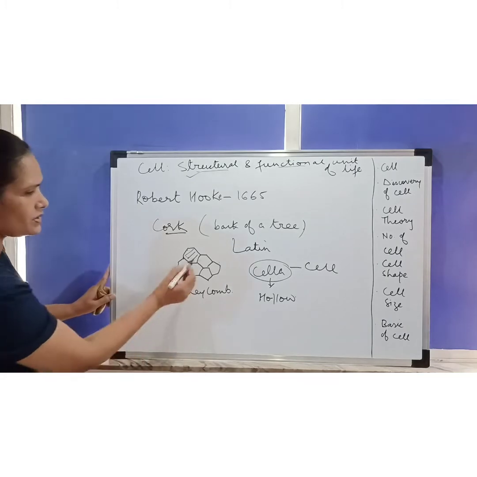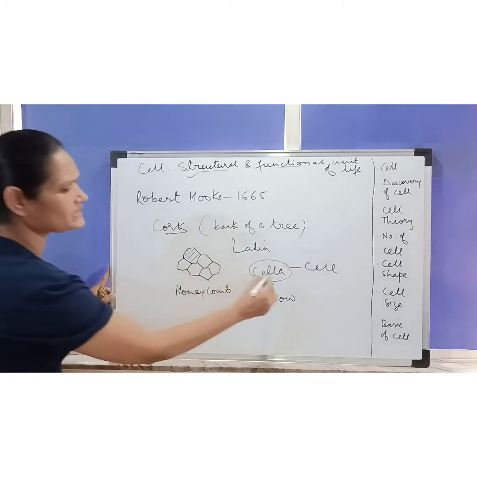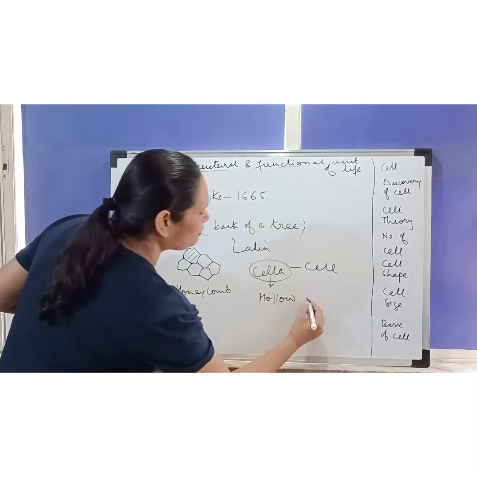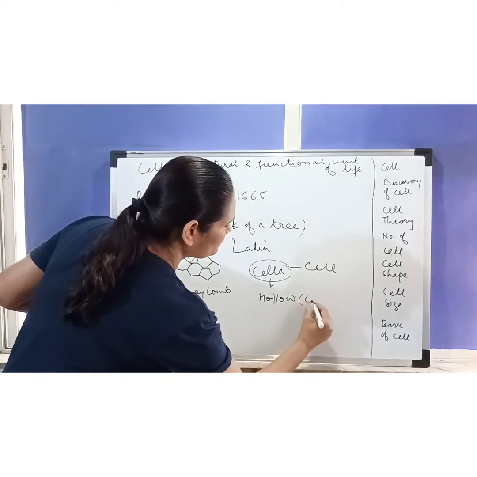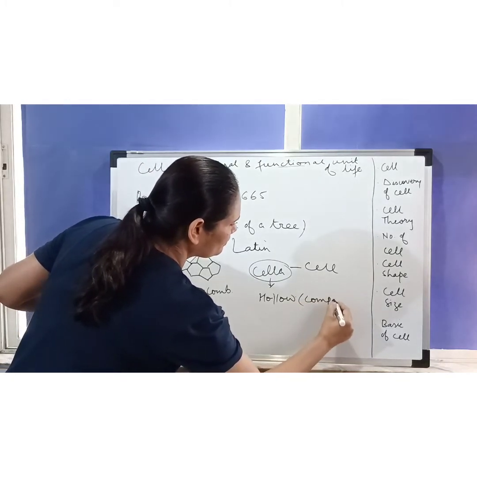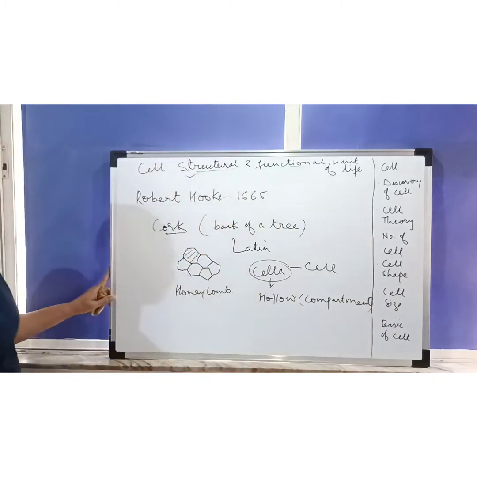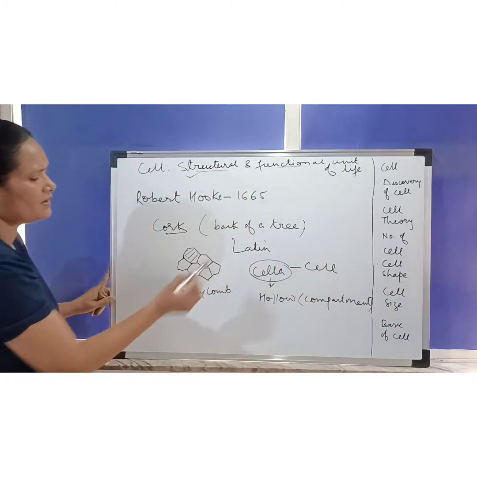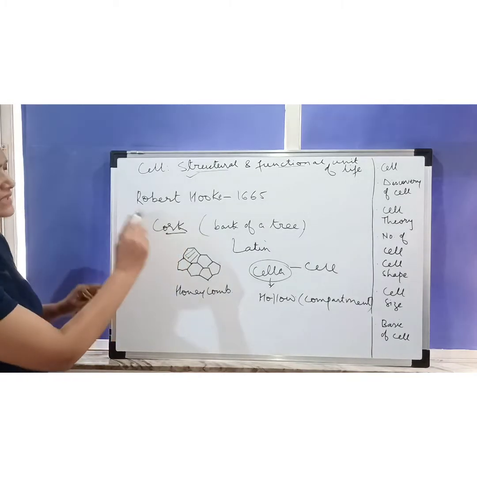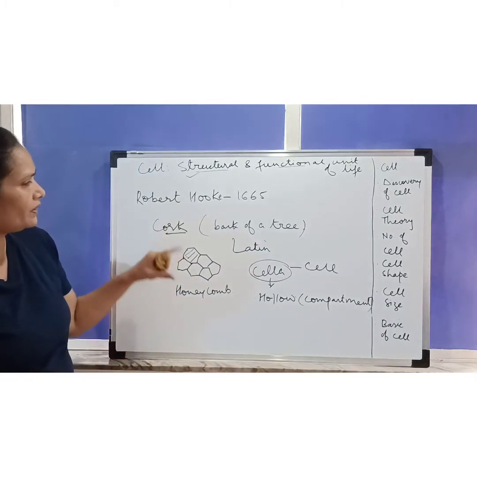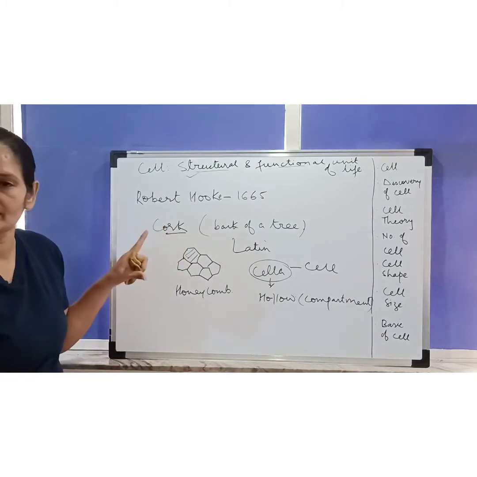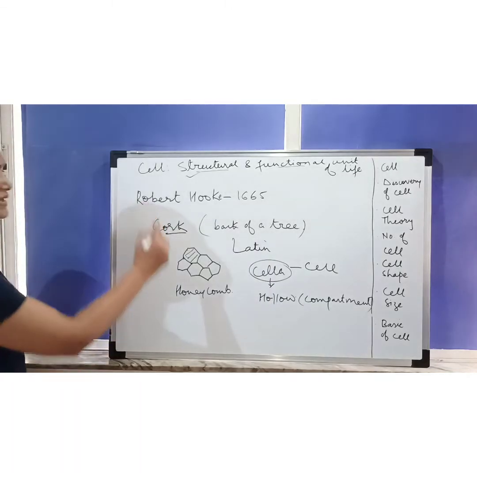Understood? So this basically means cella, hollow, it means compartment. So he gave the name cell to what he observed under the microscope, the cork cell. So this is how the name has come.